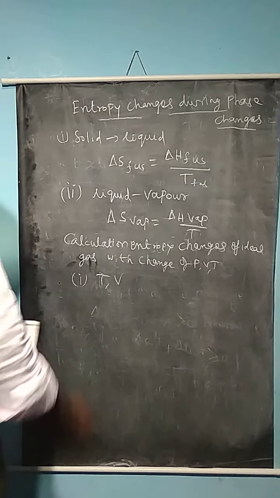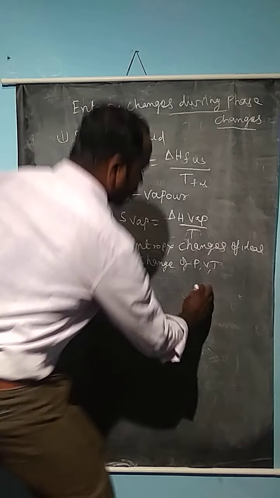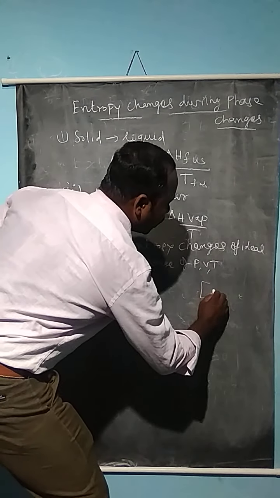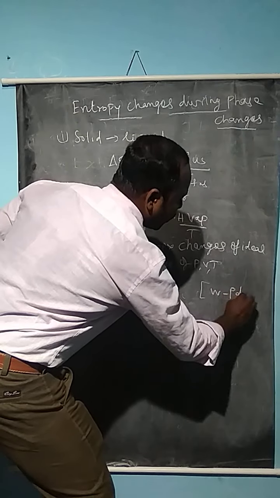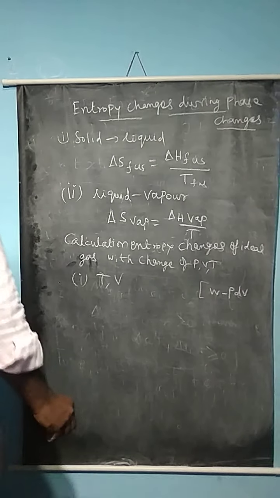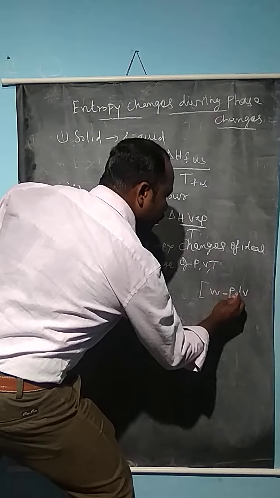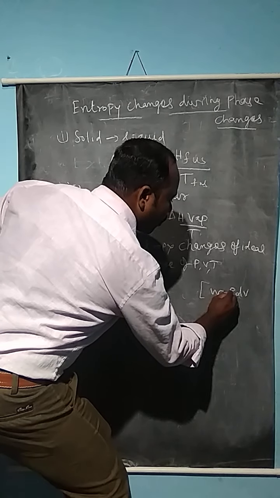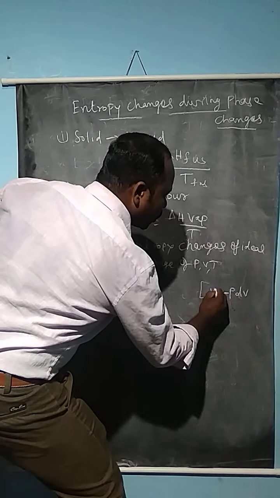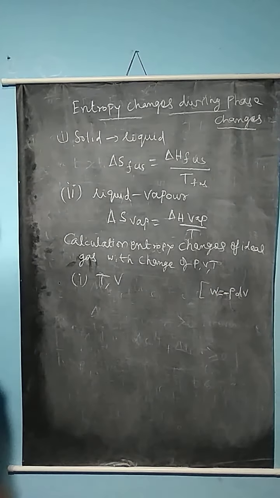Normally, the work done by the system is given by the equation from the first law of thermodynamics: W is equal to minus P dV. This is the equation given by the first law of thermodynamics.